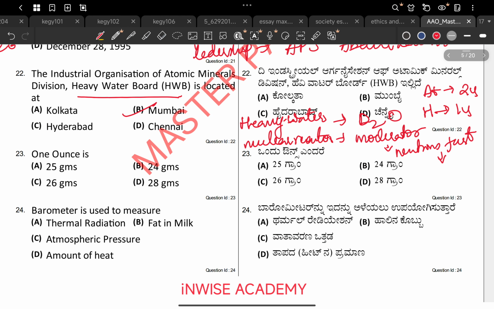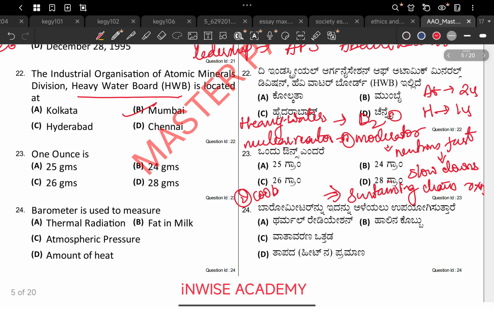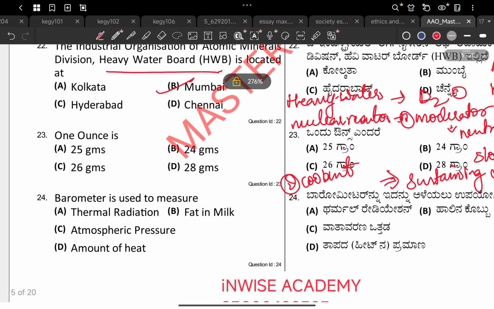So what moderator does is this slows down neutrons, and then it will lead to sustaining chain reaction, in fact, of neutrons, and it also acts as coolant. Important, coolant. A vehicle IC engine needs coolant, and imagine about nuclear reactors, how great temperatures will be.